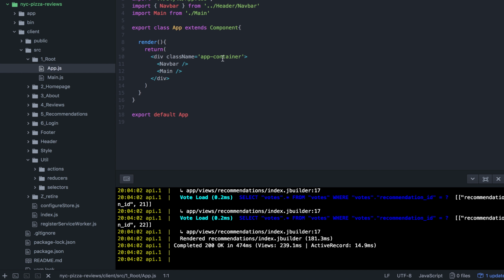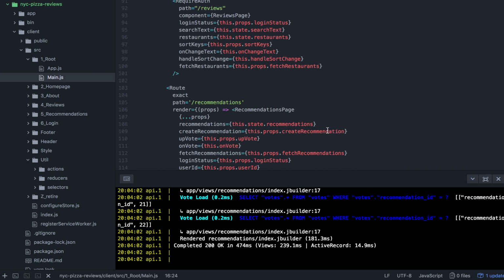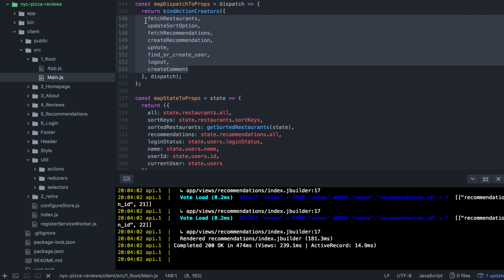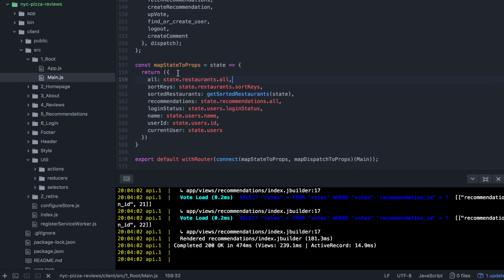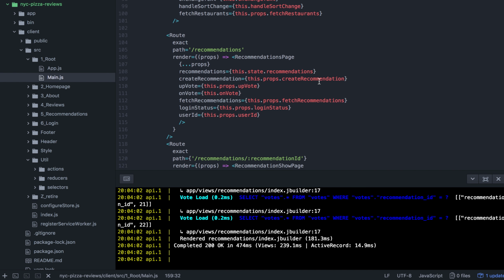So here I have the nav bar, and then I have main. And main is pretty much the bulk of my entire application. This is where I am feeding all of the props to the other components within my application. So I have bind action creators and connect here to connect my React and Redux together. And if you look down here, these are my action creators that I am feeding to my children, and map state to props. I have divided them accordingly so that the relevant information is being passed down to the correct